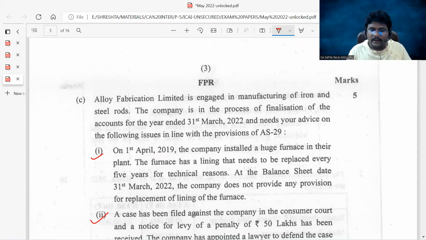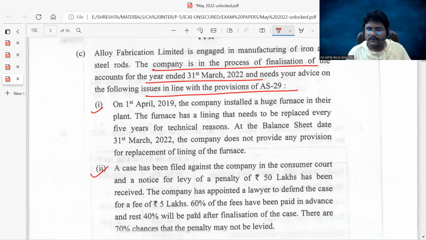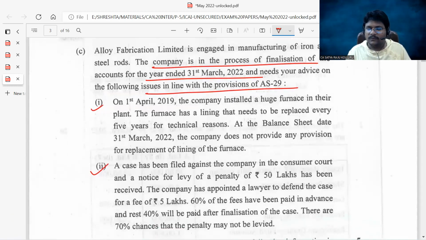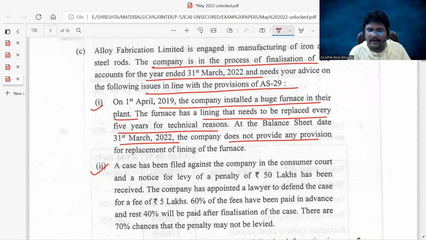First, let me read. The company is in the process of finalization of the accounts for the year ended 31st March 2022 and needs your advice on the following issues in line with the provisions of AS29. On 1st April 2019, the company installed a huge furnace in their plant. The furnace has a lining that needs to be replaced every 5 years for technical reasons. At the balance sheet date, 31st March 2022, the company does not provide any provision for replacement of the lining of the furnace.